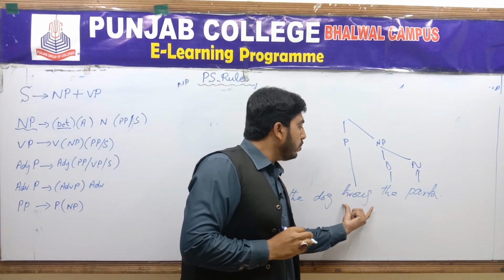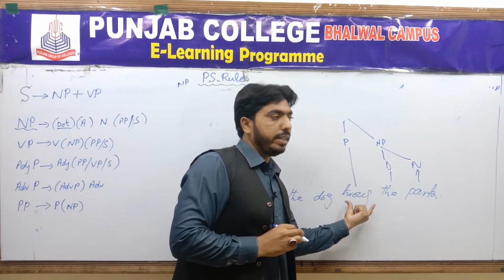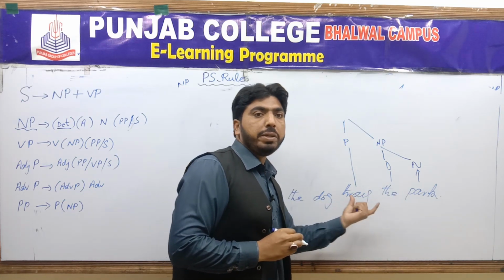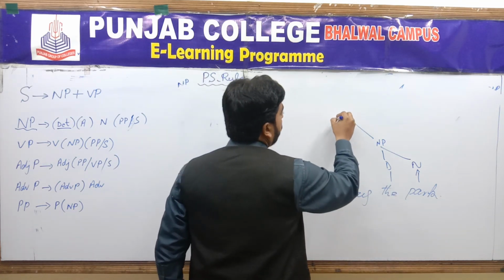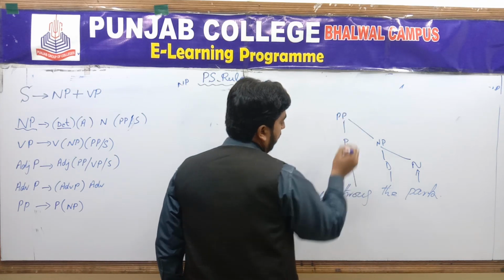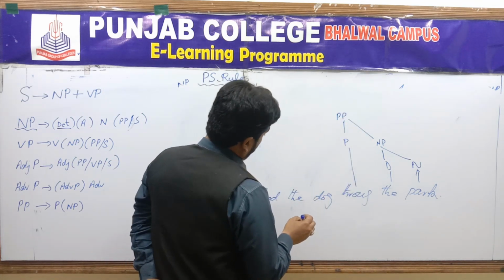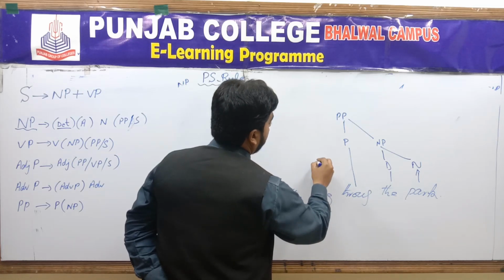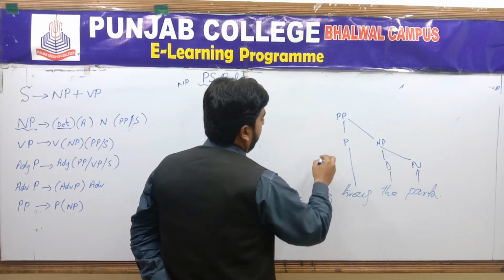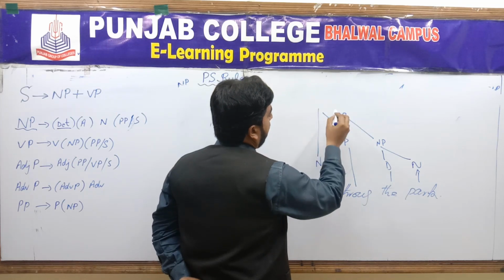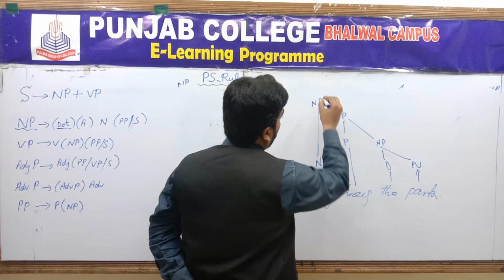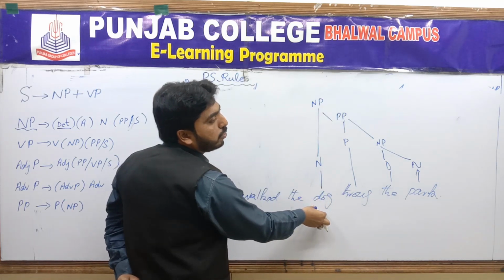Over here, through is most important. It is playing the most important part in the meaning of this phrase. This is the dominant word. This is a key word. So it would become a prepositional phrase. And then we have the dog. Dog again, noun. And it would become a noun phrase, because now dog is most important.